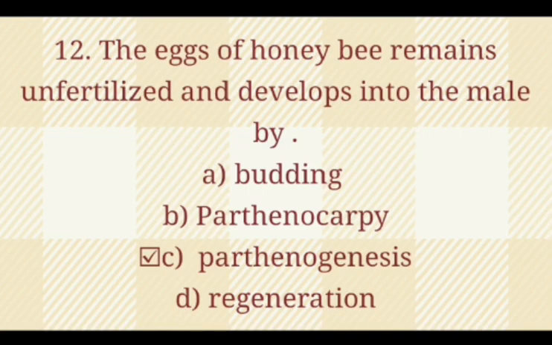The eggs of honey bee remain unfertilized and develop into the male by: option A, budding; option B, parthenocarpy; option C, parthenogenesis; option D, regeneration. So the correct option is parthenogenesis.